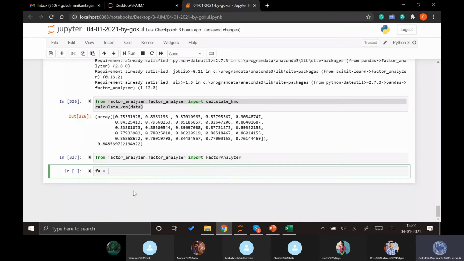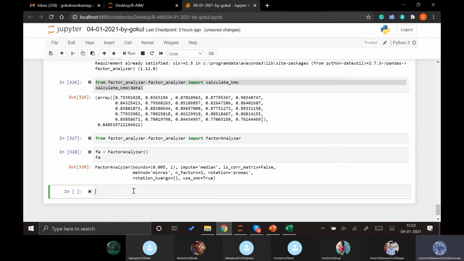If we take this FactorAnalyzer function, here you can see what all it has inside it. Don't worry about the other things. We just need to understand these two main important arguments which we need to give as input for this factor analyzer.